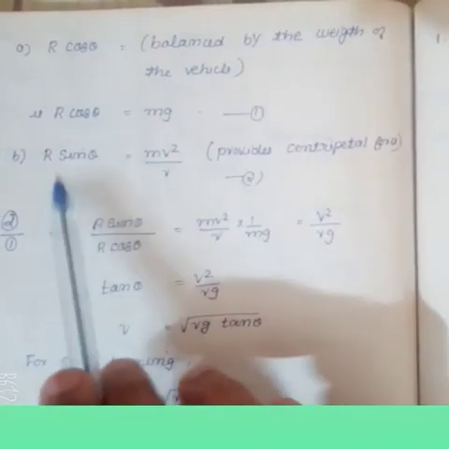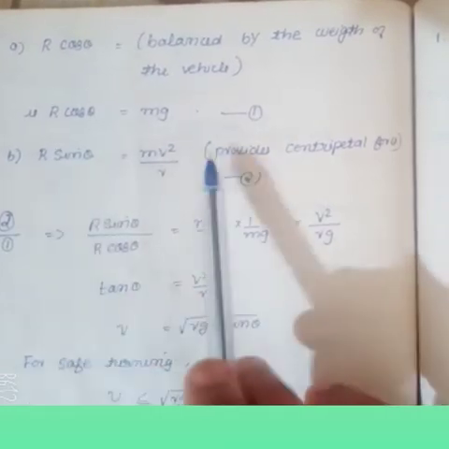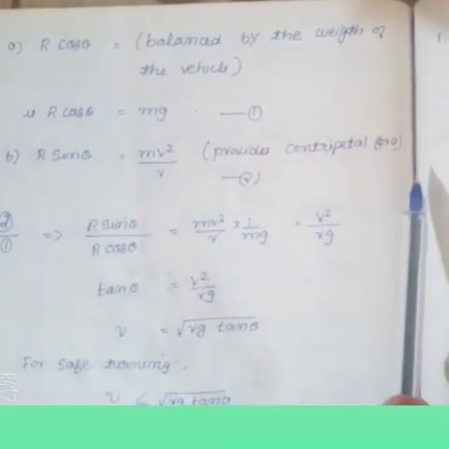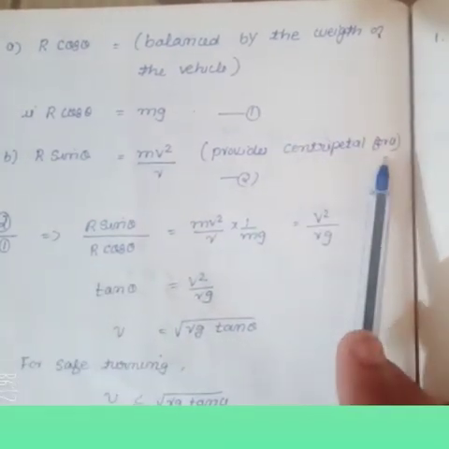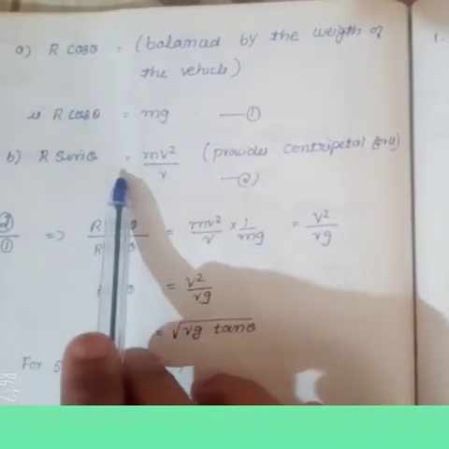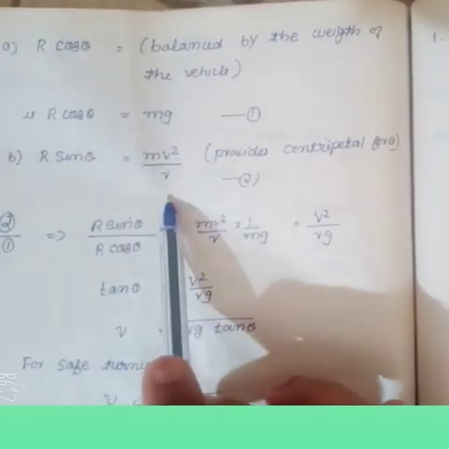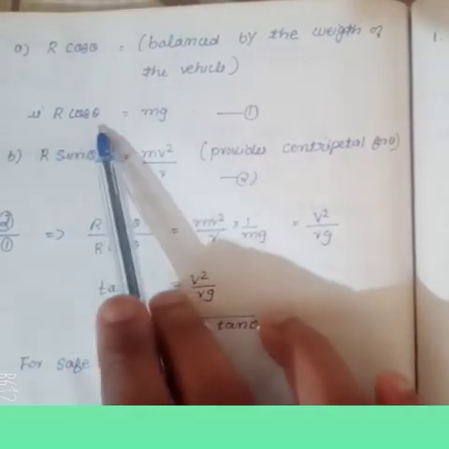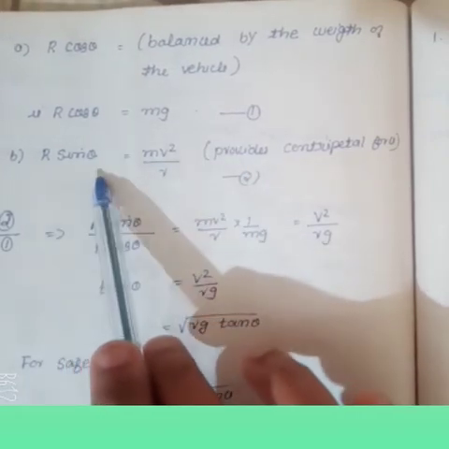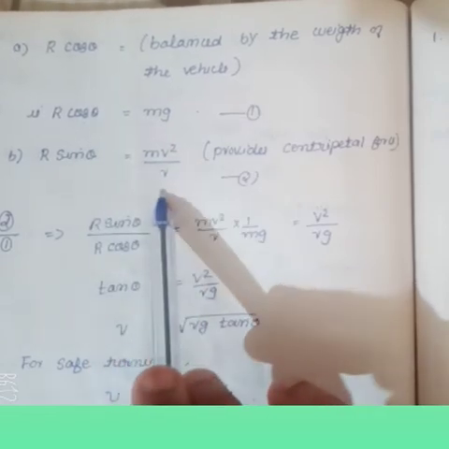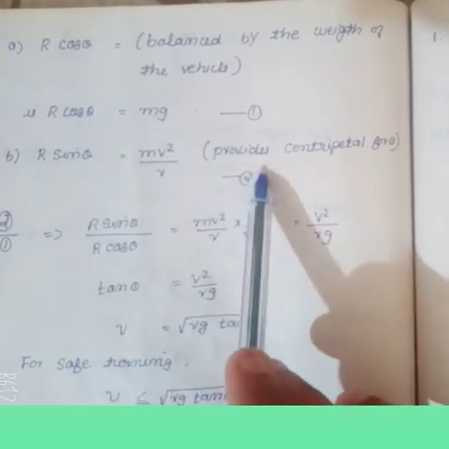And also R sin theta provides the centripetal force. R sin theta is equal to mv square by r. So once more I repeat, R cos theta is equal to mg, that means the weight of the vehicle. Then R sin theta is equal to mv square by r, that means it provides the centripetal force.